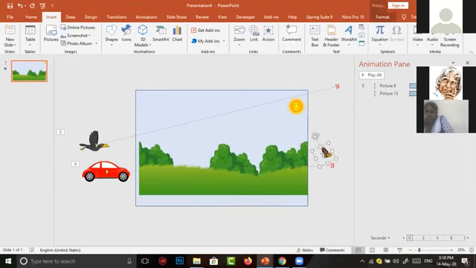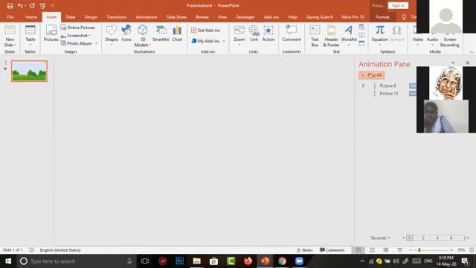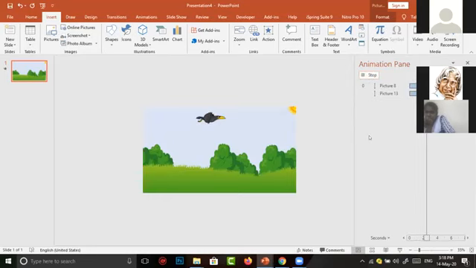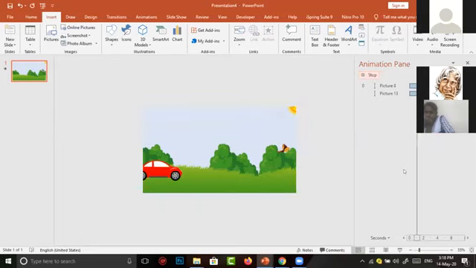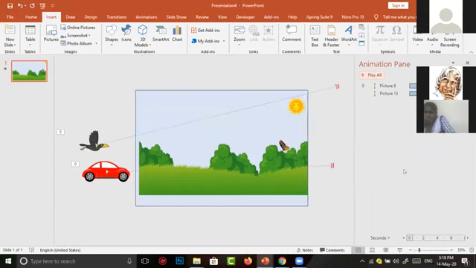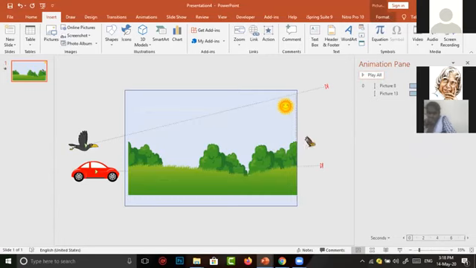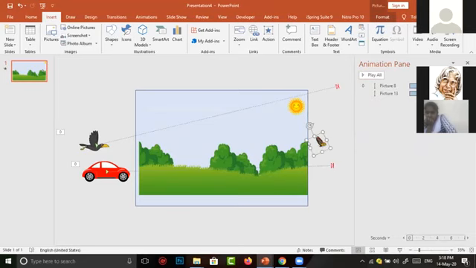The image we downloaded here is a GIF butterfly. The butterfly is also a GIF image. Here the butterfly is flying at the same place. I want to make the butterfly move from right to left. So again, I want to give the same kind of animation which we applied to the other characters.